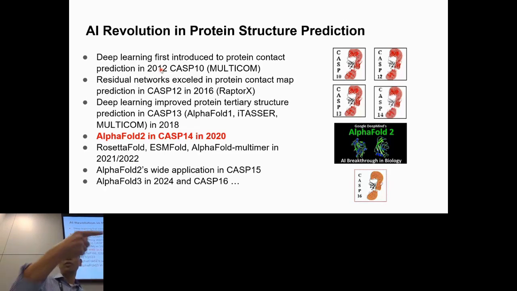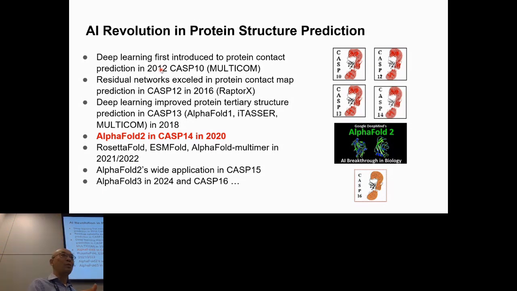That's why the prediction got significantly improved with the co-evolutionary features John mentioned. That's RaptorX. Then in 2018, three methods used convolutional neural networks with co-evolution features, generated better predictions, and significantly improved tertiary structure prediction. They are AlphaFold, I-TASSER, and our method MULTICOM.